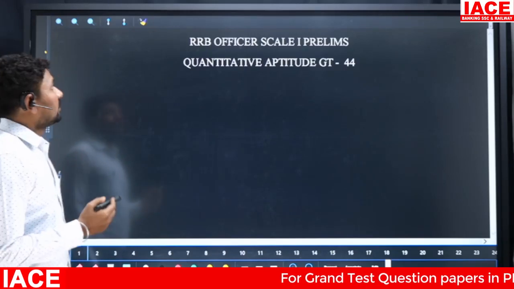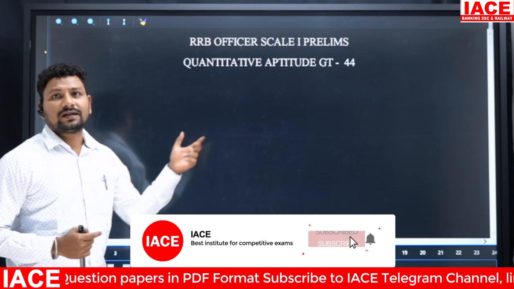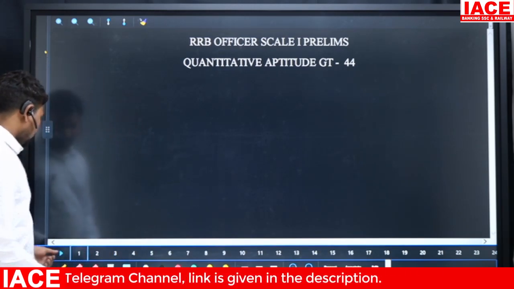Today we are going to discuss RRB Officer Scale 1 Prelims Quantitative Aptitude Grand Test 44. Now we are going to discuss the questions. So look at the first question.